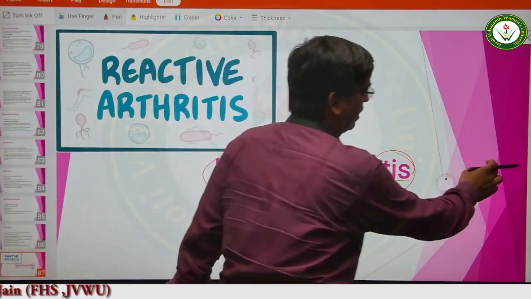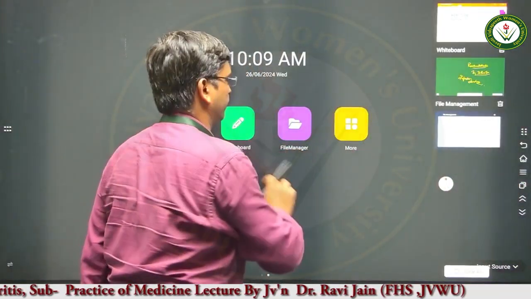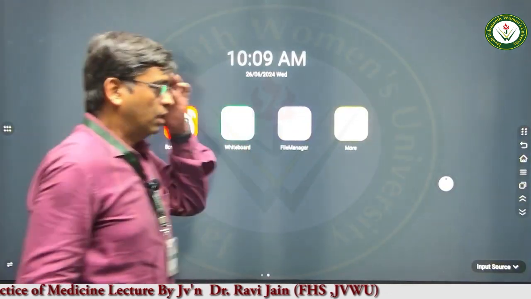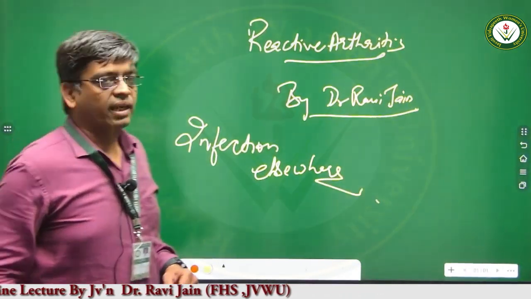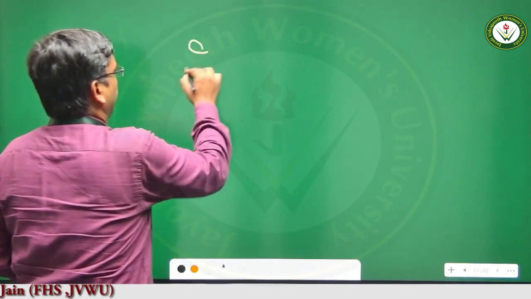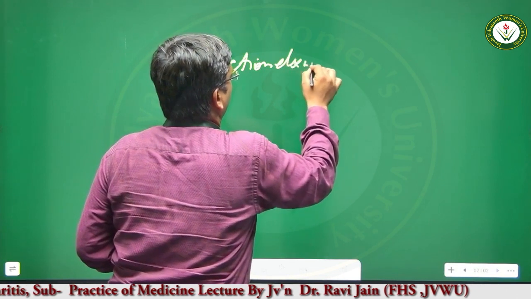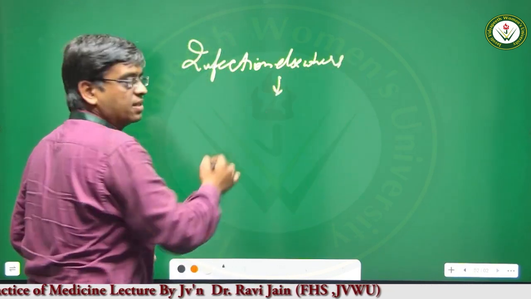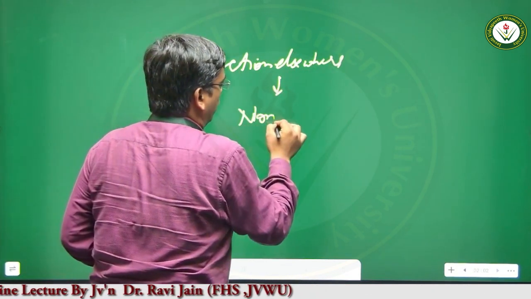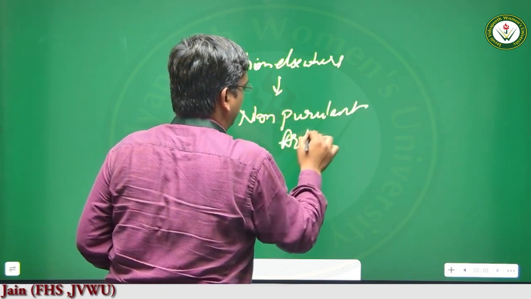Now, reactive arthritis, as we have discussed, is due to infection elsewhere in the body that is responsible for non-purulent arthritis.